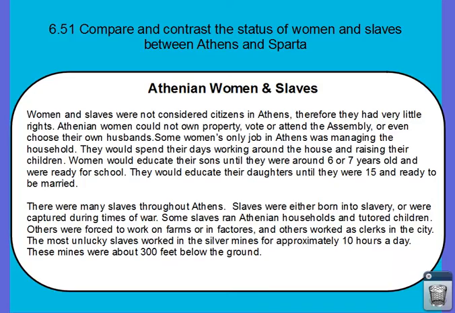There were many slaves throughout Athens. Slaves were either born into slavery or were captured during times of war. Some slaves ran Athenian households and tutored children. Others were forced to work on farms or in factories, and others worked as clerks in the city. The most unlucky slaves worked in the silver mines for approximately 10 hours a day. These mines were about 300 feet below the ground.